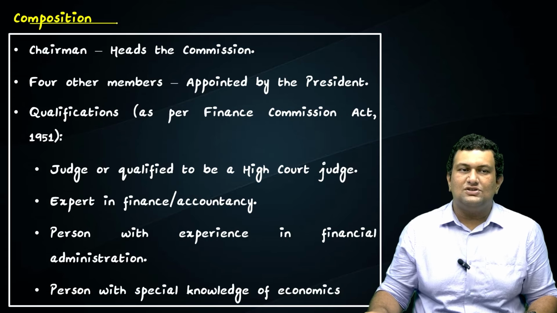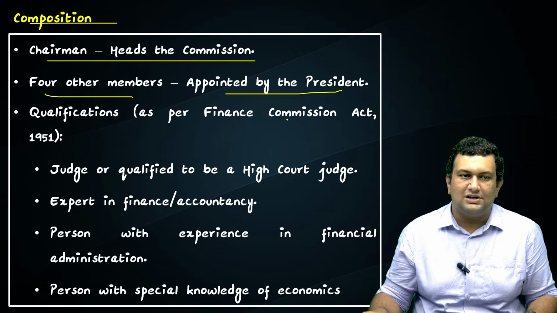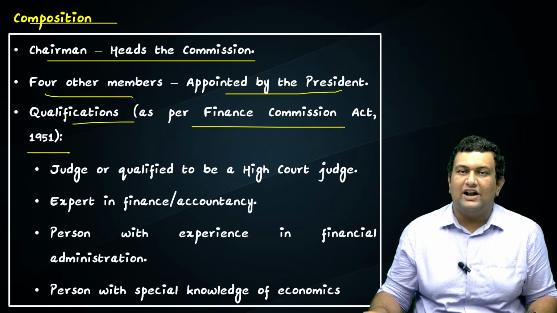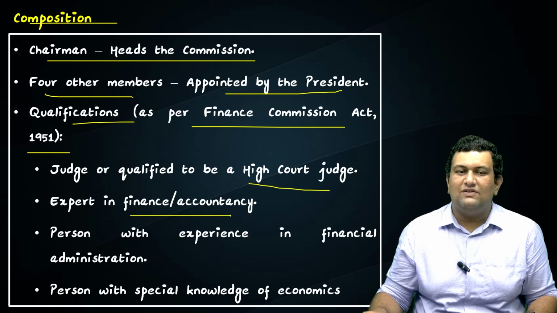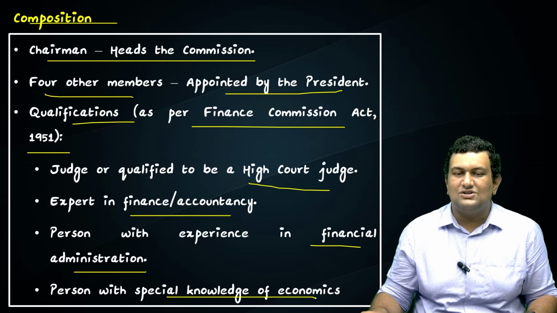Now we'll see the composition. There is a chairman who heads the commission, and there are 4 other members. These members are appointed by the President, and the qualifications are mentioned under the Finance Commission Act of 1951. There are 4 qualifications. The first is that the person should be a judge or qualified to be a High Court judge. The person should be an expert in finance or accountancy, a person with experience in financial administration, and a person with specialized knowledge of economics. These are the qualifications mentioned under the Finance Commission Act.